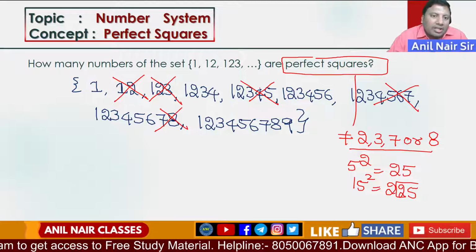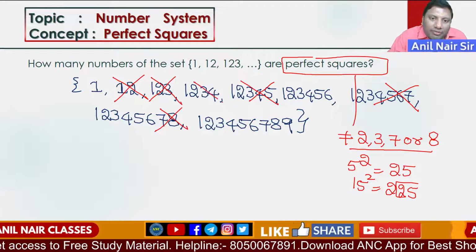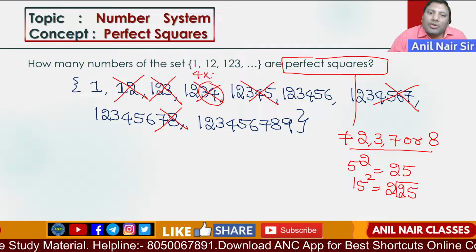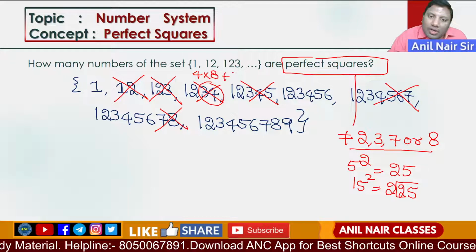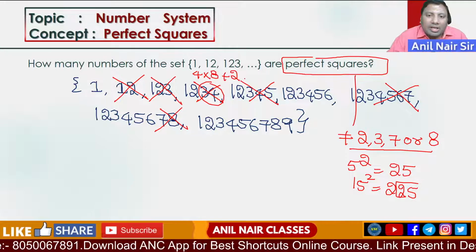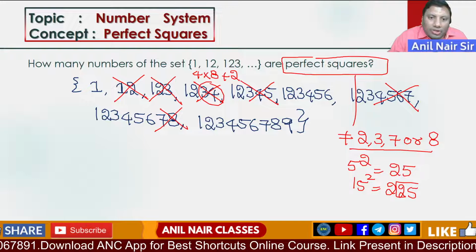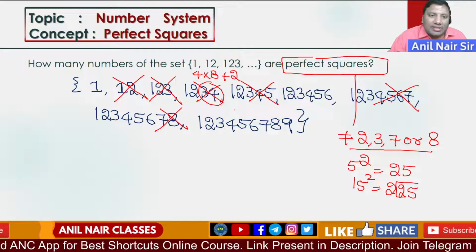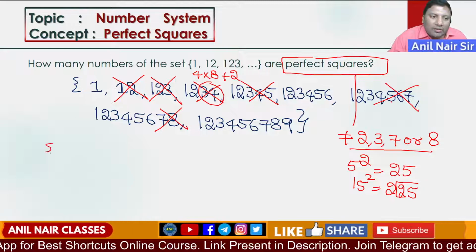Next, what are the other cases? 1 2 3 4 is eliminated. 34 is 4 into 8 plus 2. Any perfect square, when divided by 4, is perfectly divisible or gives a remainder 1. So 1 2 3 4 is eliminated, and so are 1 2 3 4 5 and 1 2 3 4 5 6 7. Now what are we left with?